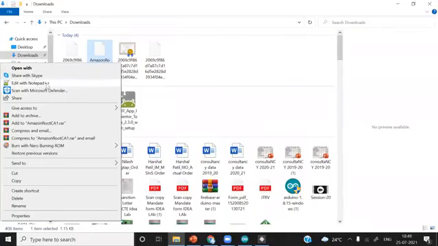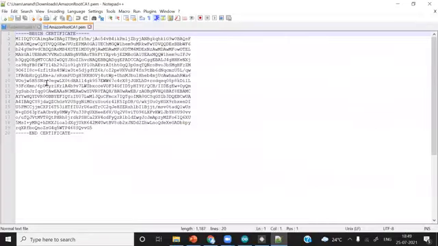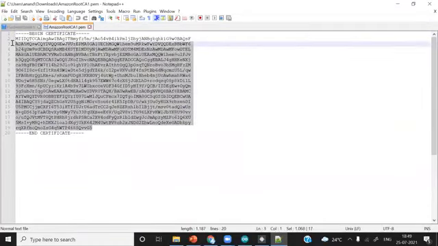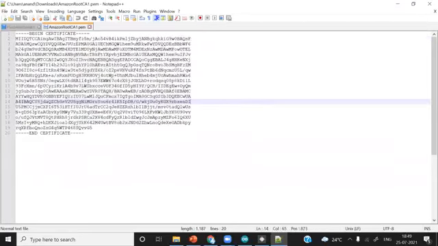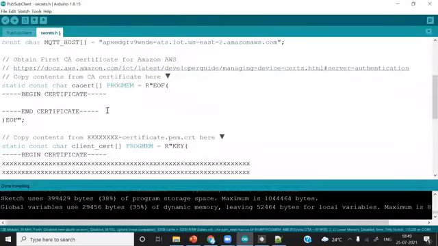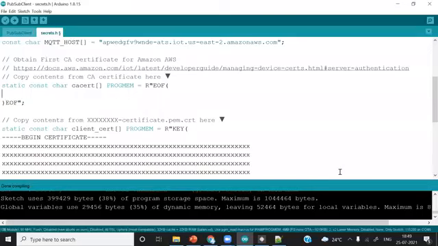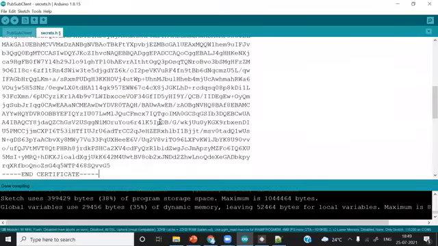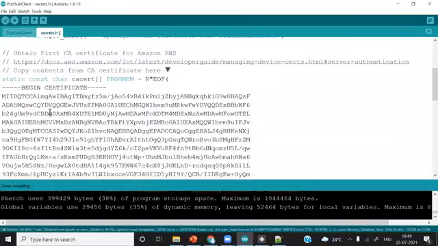I will open with Notepad++. Then copy the entire thing, Control C, up to end certificate. Make sure that you delete this one, and then paste, Control V. You can see we have pasted the content of the CA certificate.